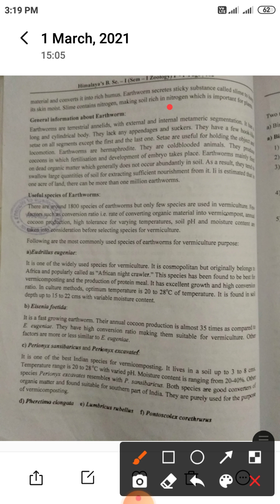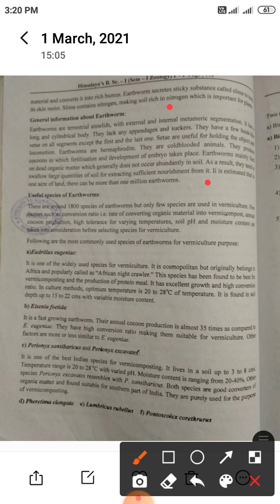General information about earthworms. Earthworms are terrestrial annelids, which means they are present on land, with external and internal metameric segmentation, meaning the body of the earthworm is segmented. It has a long, elongated, cylindrical body and lacks any appendages and suckers, which are present in leeches. They have a few hook-like setae on all segments except the first and the last one.